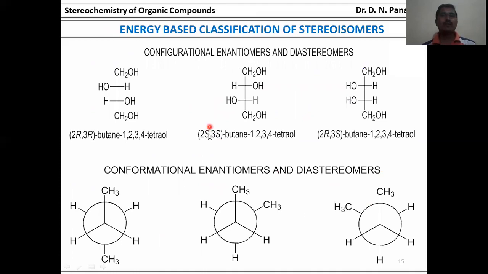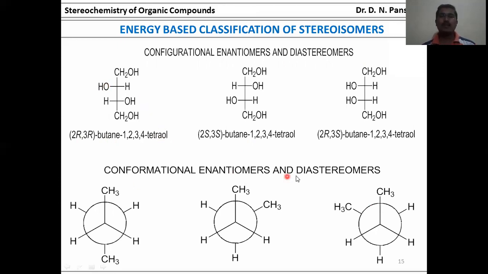Now, the energy-based classification of the stereoisomers: configurational enantiomers and diastereomers. These are 2R,3R-butane-1,2,3,4-tetraol, that is, with four alcoholic groups. These are 2S,3S-butane-1,2,3,4-tetraol. This configuration depends on the OH group, whether it is situated on the left side or the right side.